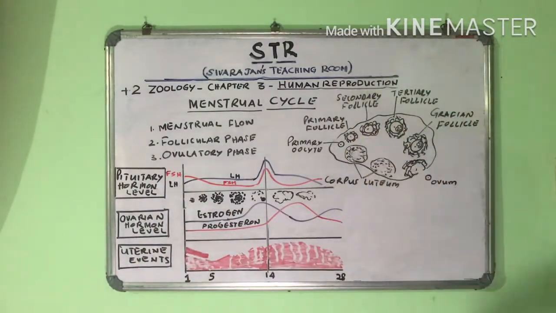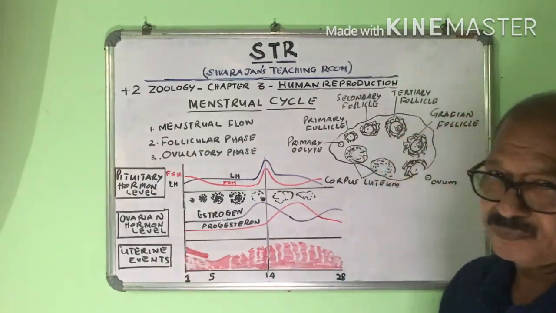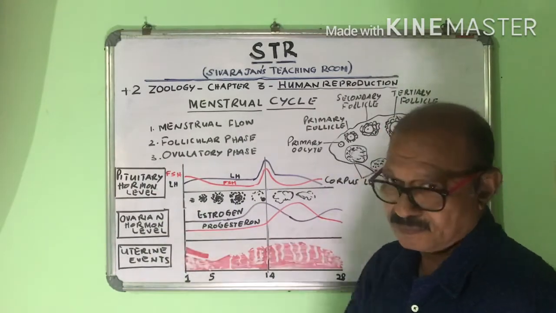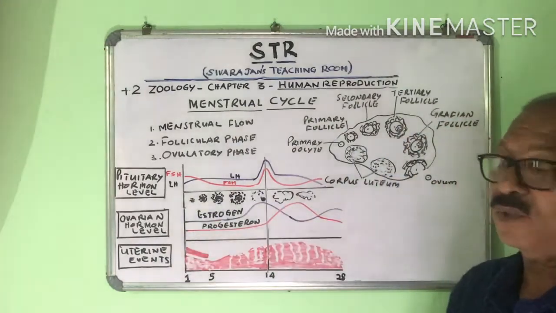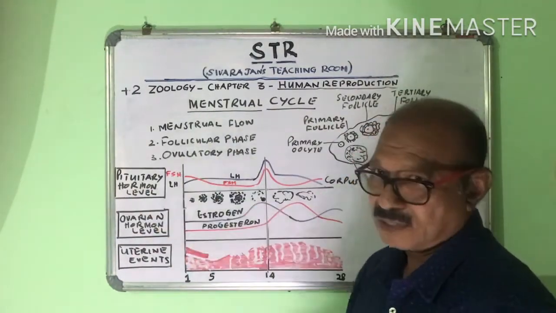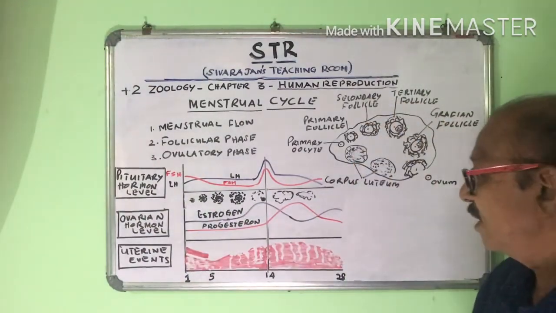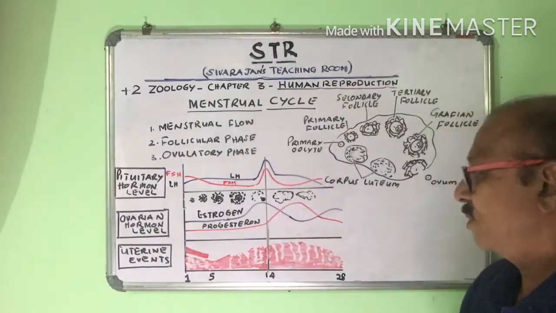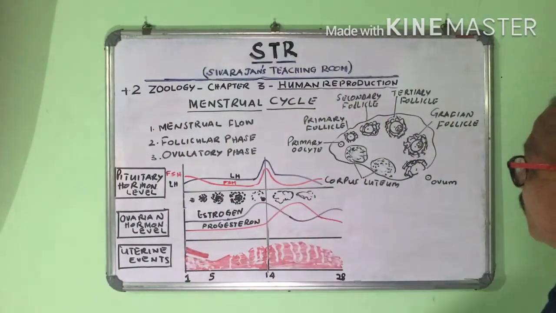And during the menstrual cycle, so many changes take place in the uterus. These changes are called uterine events. So we have to see the menstrual cycle in this angle also: how it is influenced by the pituitary hormones, how it is influenced by the ovarian hormones, and what changes happen in the uterus. So we will see one by one.